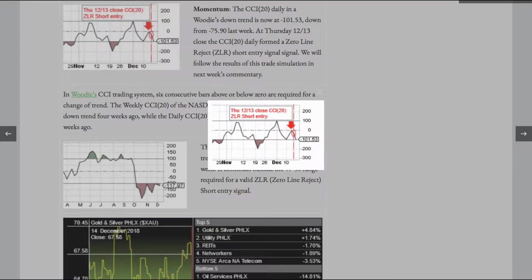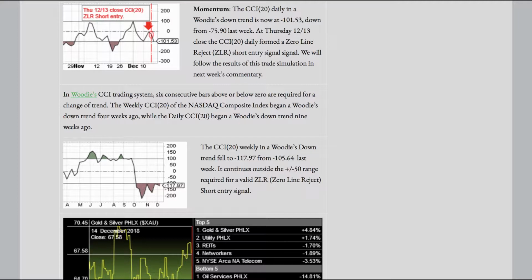Momentum. The CCI 20 daily, in a Woody's downtrend, is now at a negative 101.53, down from negative 75.90 last week. At Thursday 12/13 close, the CCI 20 daily formed a zero-line reject short entry signal. We will follow the results of this trade simulation in next week's commentary.